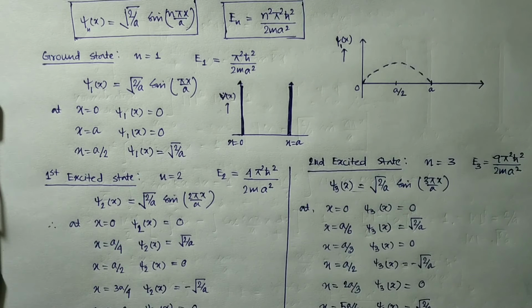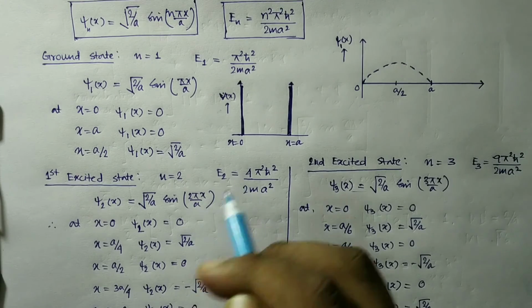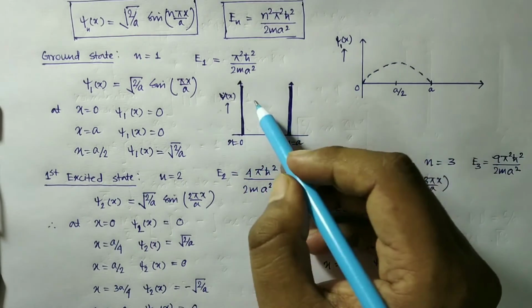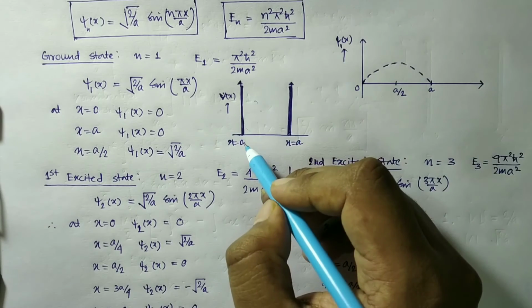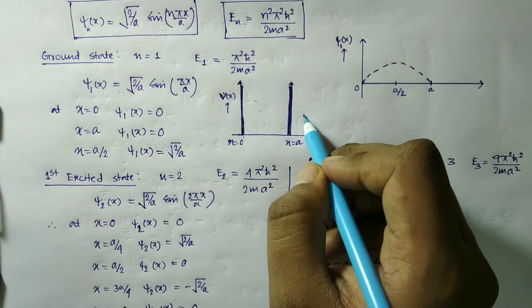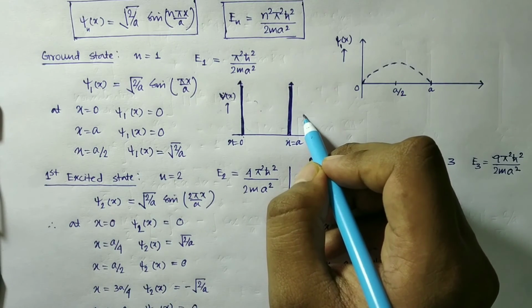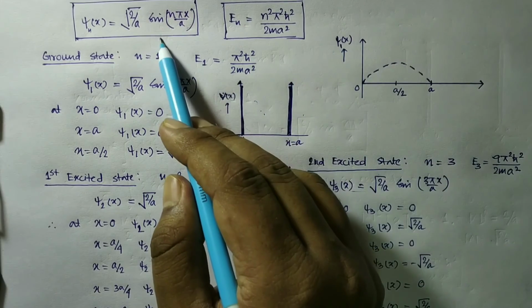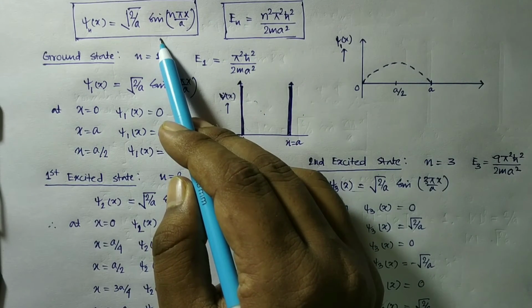We have already solved for the wave function and energy eigenvalue for a particle inside a one-dimensional potential box which is infinitely deep. The condition was that the particle inside this box was completely free, between x equal to 0 and x equal to a, and outside this box the potential is infinite and the particle cannot go outside. And we solved this system, the Schrodinger equation.